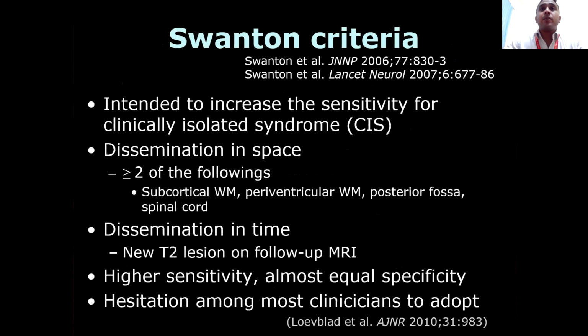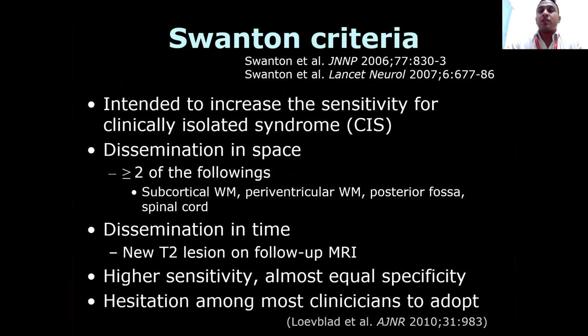Then we have something called the Swanton criteria 2006, intended to increase the sensitivity in clinically isolated syndrome. Dissemination in space: more than 2 of the following: subcortical white matter, periventricular white matter, posterior fossa, and spinal cord. Dissemination in time: new T2 lesion on follow-up MRI. Higher sensitivity, almost equal specificity.